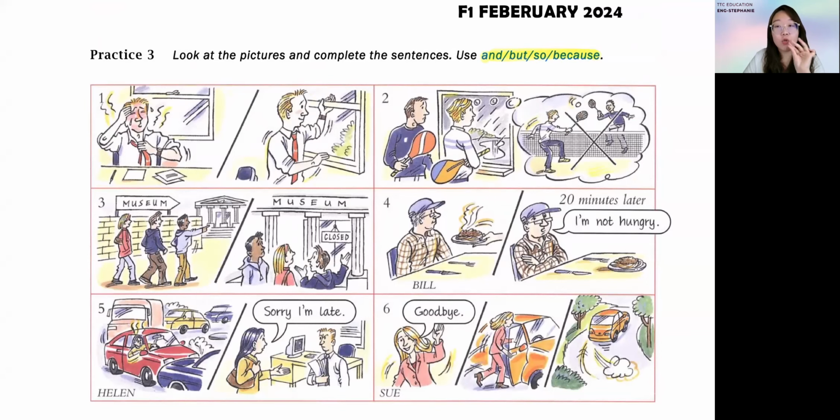Now, using these 4 coordinating conjunctions: and, but, so, because, and also looking into the scenario, the situation in each of the questions here, 1 to 6, you have to describe a bit. There's a first part and a second part, because there's a divider. Definitely there will be 2 independent things that you need to combine together. How can you do it? Do it yourself, and if there's anything, let me know. Otherwise, I'll wait for your answers.